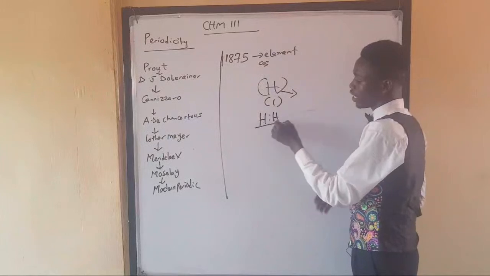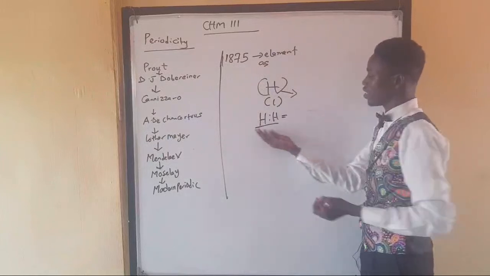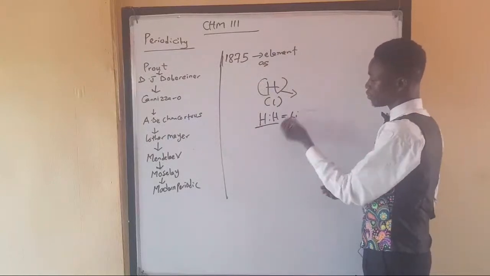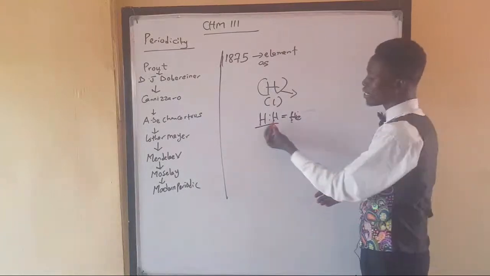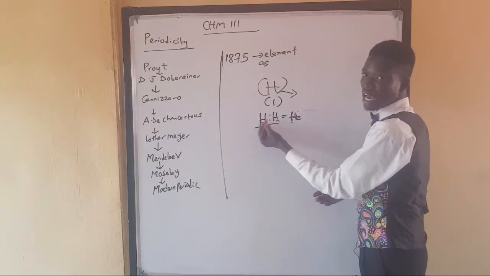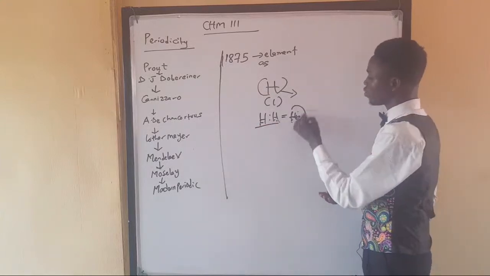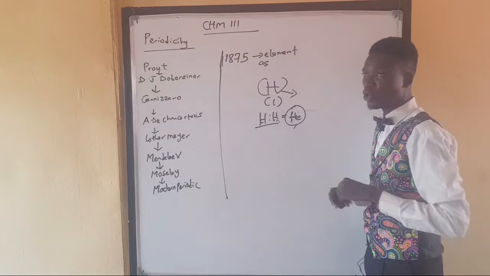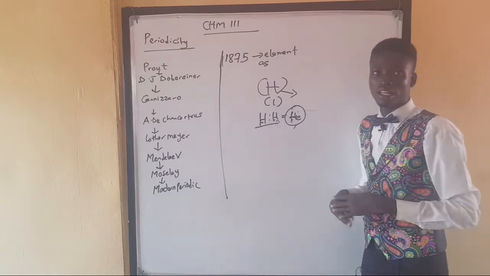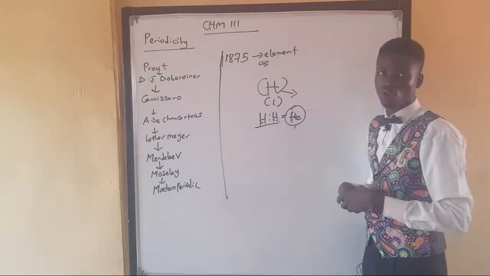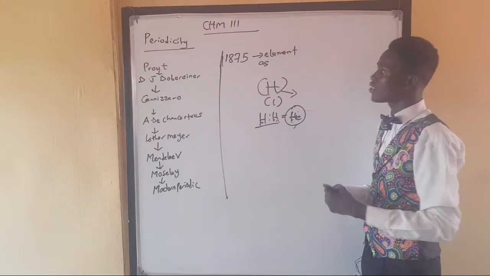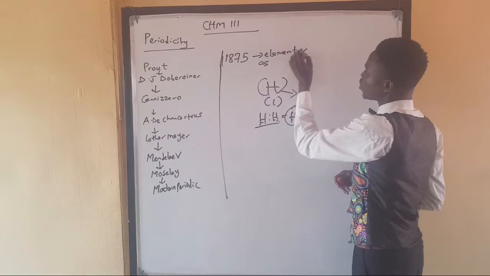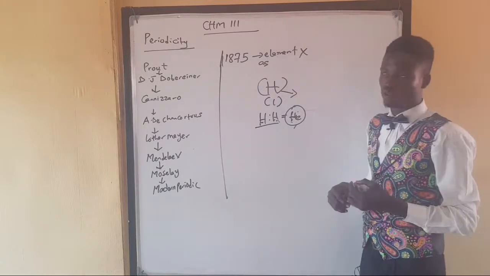combination of hydrogen atoms. That means the next element, which is helium, with atomic number of 2, comes from the combination of 2 hydrogen atoms. So that will give helium. That's what he said. But these things are not true because there are some elements that do not contain whole number ratios, and we have discovered a lot of elements like that. That is why his theory was actually cut off.